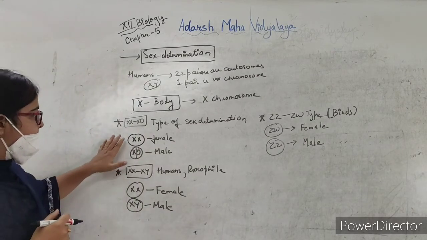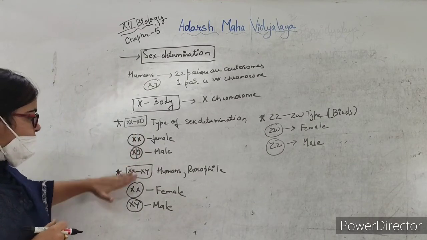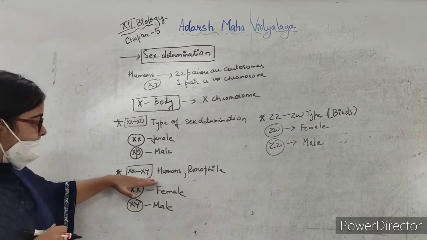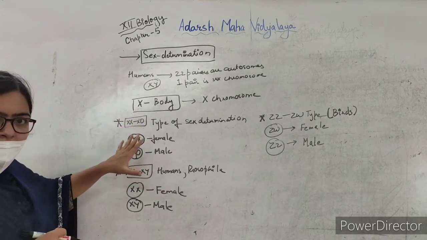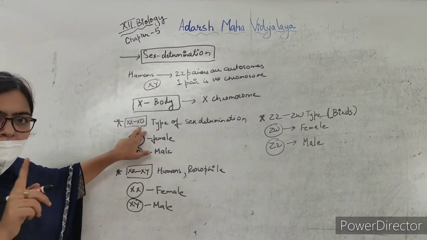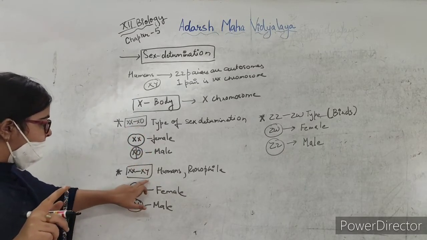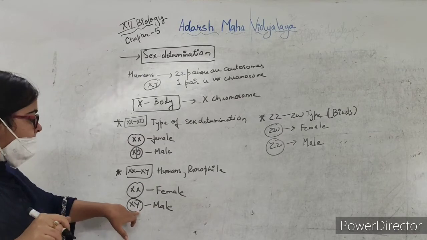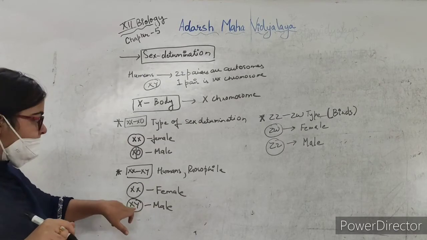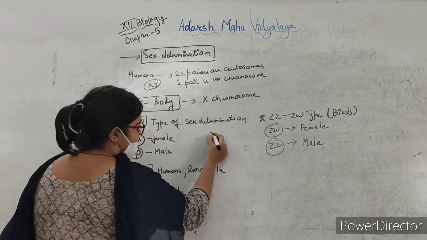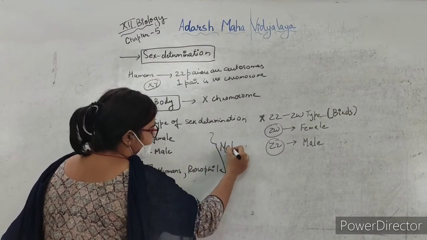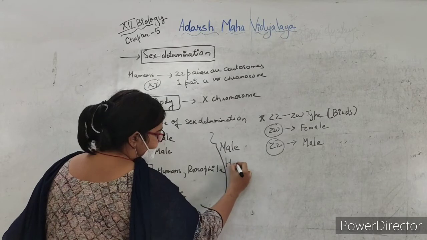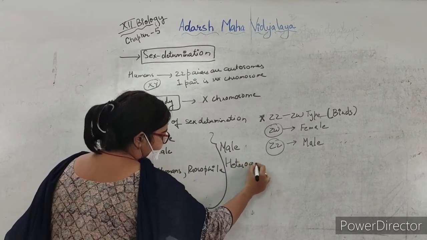Okay, so in XX and XO and XX and XY sex determination, you saw that the male had a different chromosome. Here the male had only one copy of X chromosome, and here the male had the Y chromosome. So these two examples show male heterogamety.